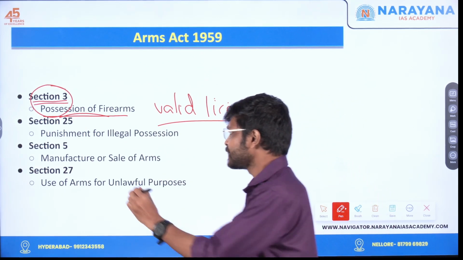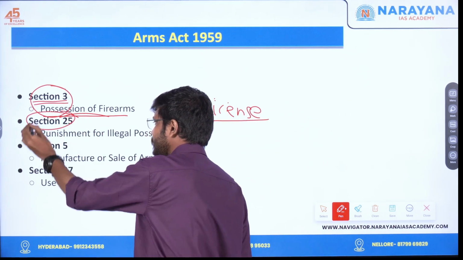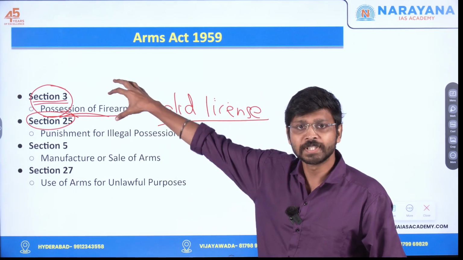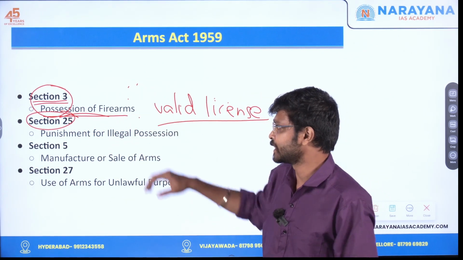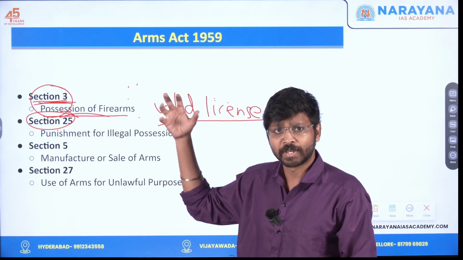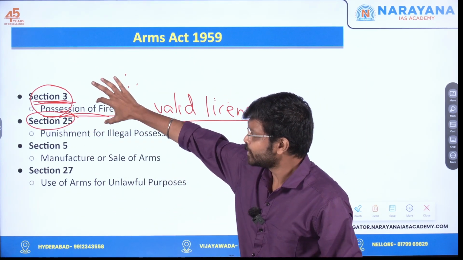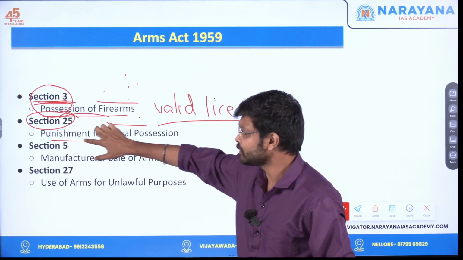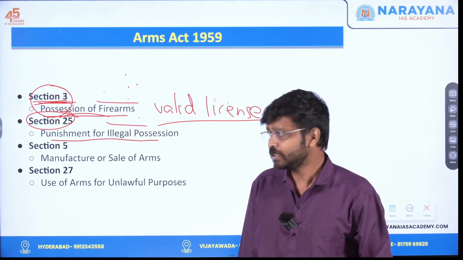Next one is section 25. Section 25 deals with the punishment for the things which are mentioned in section 3. If you are possessing or acquiring anything, the punishment will be dealt with in section 25.